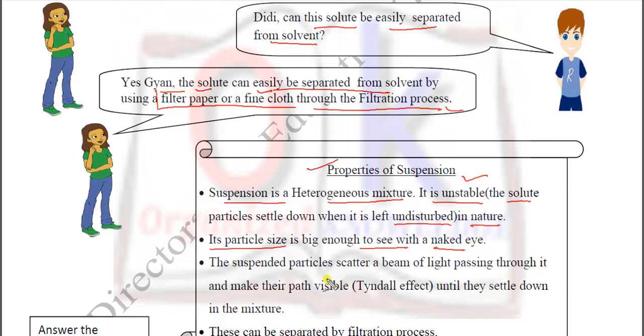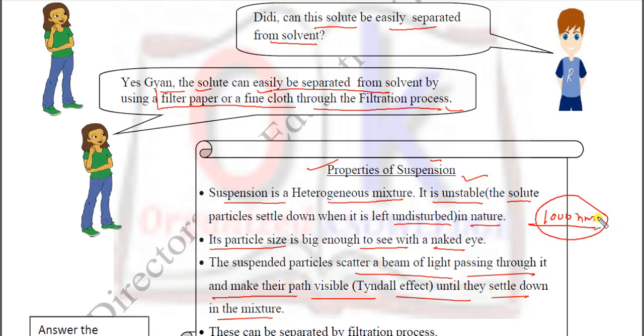The suspended particles scatter a beam of light passing through it and make their path visible. That is the Tyndall effect, until they settle down in the mixture. The size of the suspension particles is above 1000 nanometer. These particles are big enough that they can easily scatter a beam of light and show the Tyndall effect.